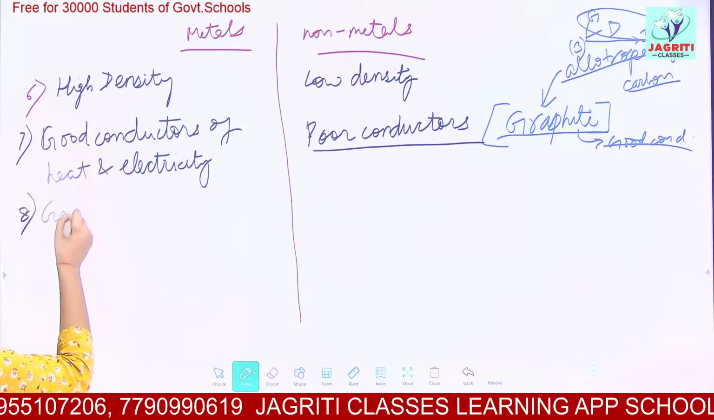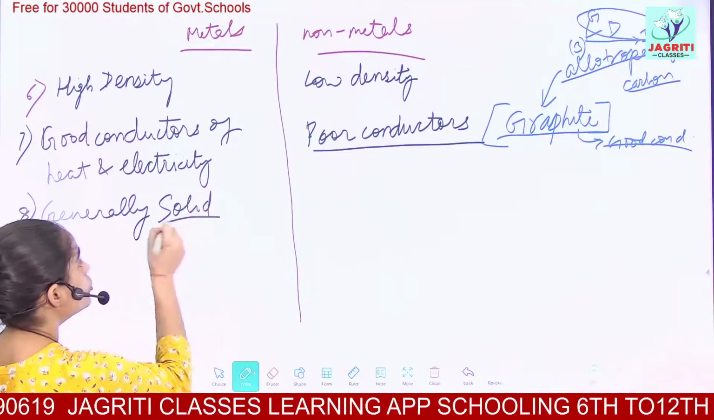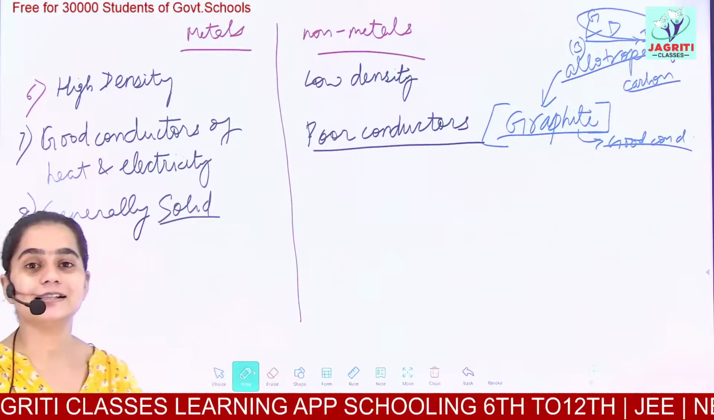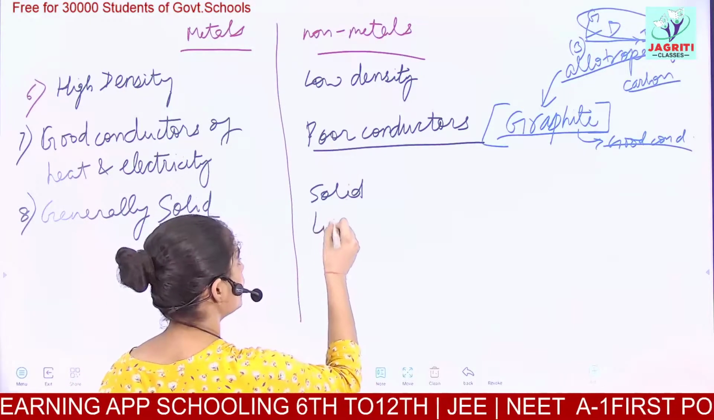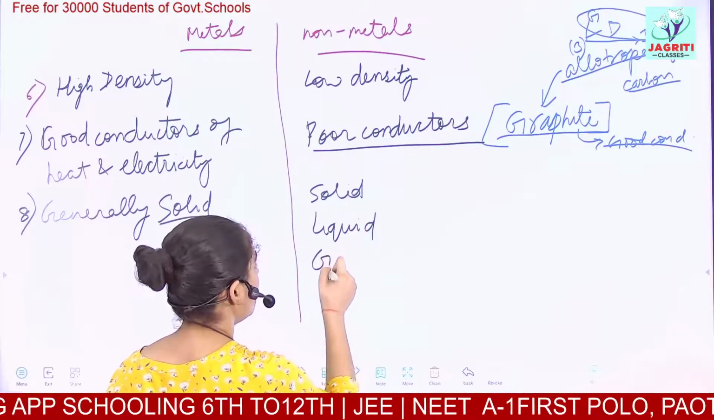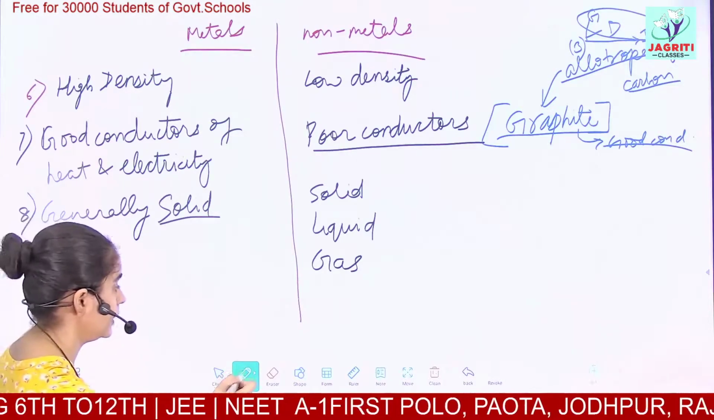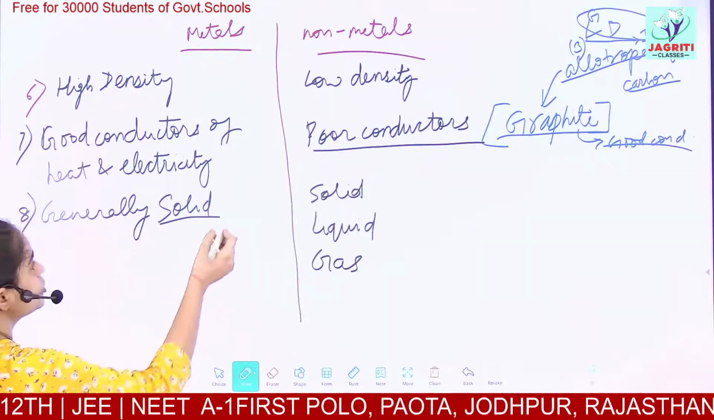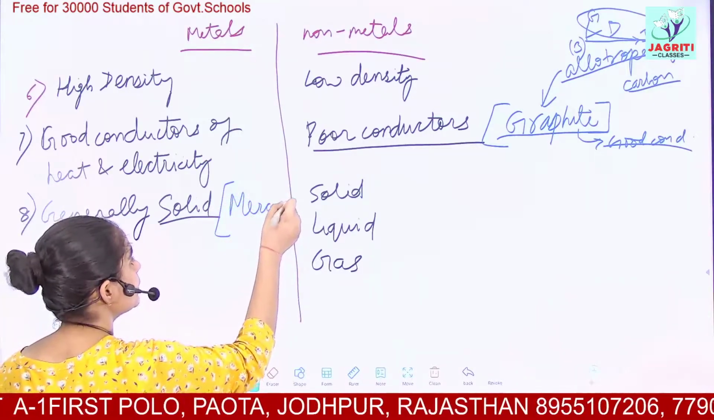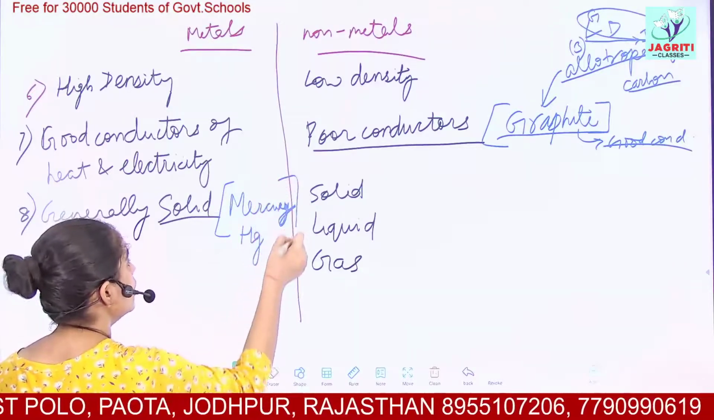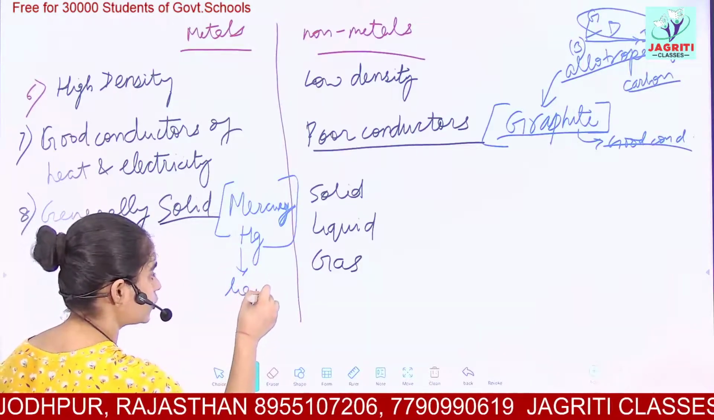Metals generally exist in solid state. These are generally in the form of solid. But non-metals exist in all 3 forms. That is, they exist as solid, or they may be a liquid, or they would be a gas. So metals are only present in solid. The exception is mercury. Mercury is denoted by the symbol Hg. All metals are solid except mercury. Mercury is a liquid at room temperature.